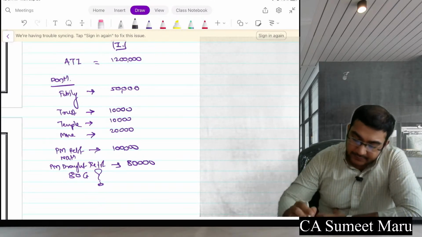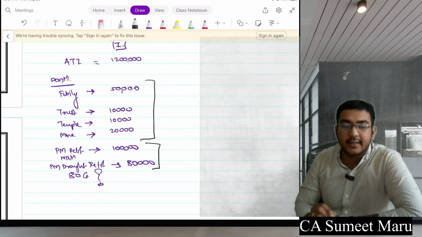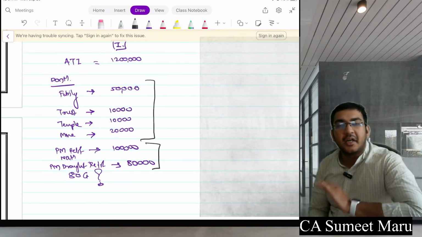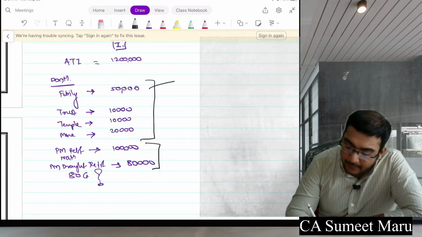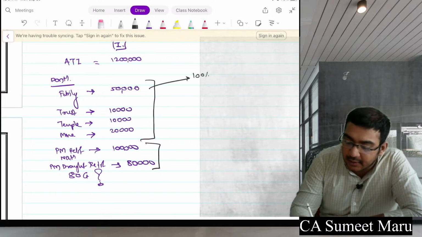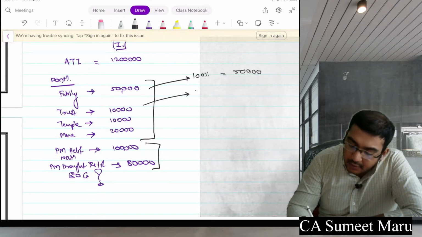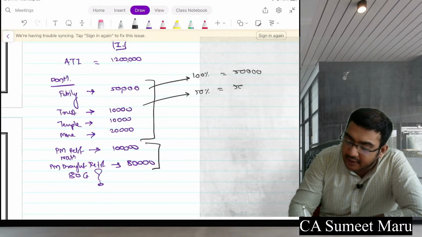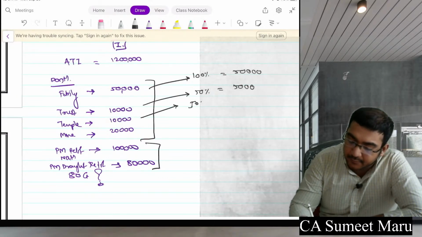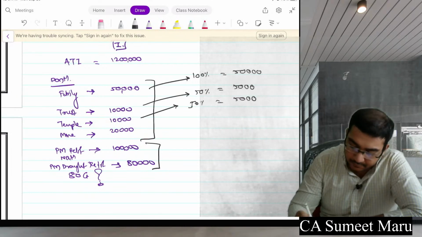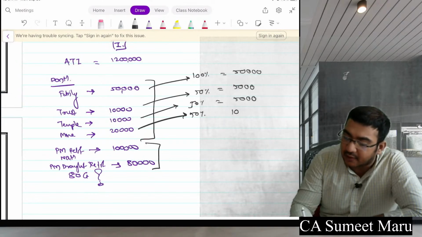In this question, see, these are the limited category, these are the unlimited category. In the unlimited category, you get unlimited deduction. Please remember this. From family planning, 100% goes to 50,000. For trust, 50% goes to 5,000. For temple, 50% goes to 5,000. For minority, 50%, 10,000.